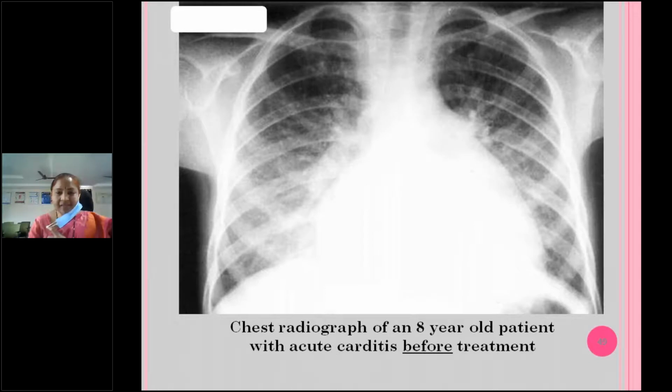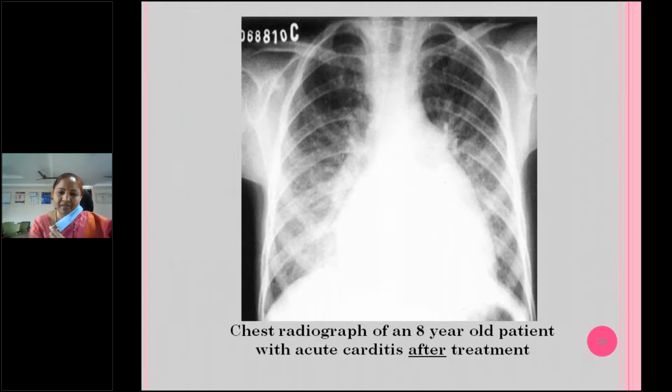You can see here is the chest X-ray of the child with acute carditis. So rheumatic fever may be there without carditis also. Without carditis, with only rheumatic arthritis, treatment will be different. Rheumatic fever with carditis, treatment will be different. That's why always we have to take a chest X-ray. Here you can see cardiomegaly. After treatment, with decongestive measures, there is a decrease in the size of the heart.